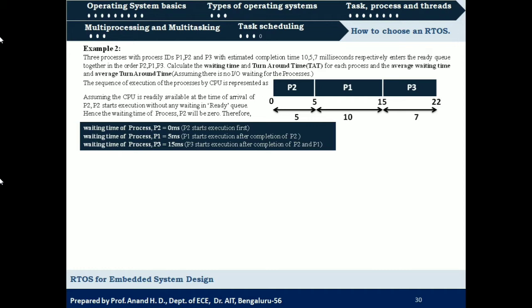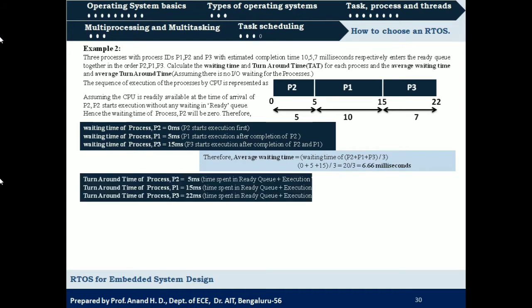So now what would be the average waiting time? It is the sum of all these three, that is 0 plus 5 plus 15, divided by 3. So it is 20 by 3, which is equal to 6.66 milliseconds. Okay. Next is turnaround time.